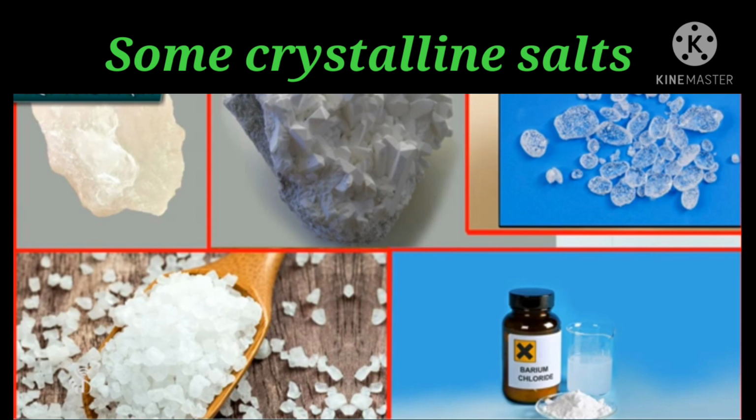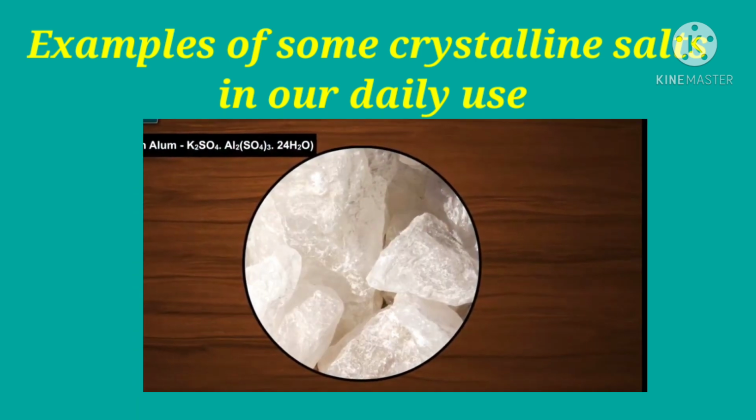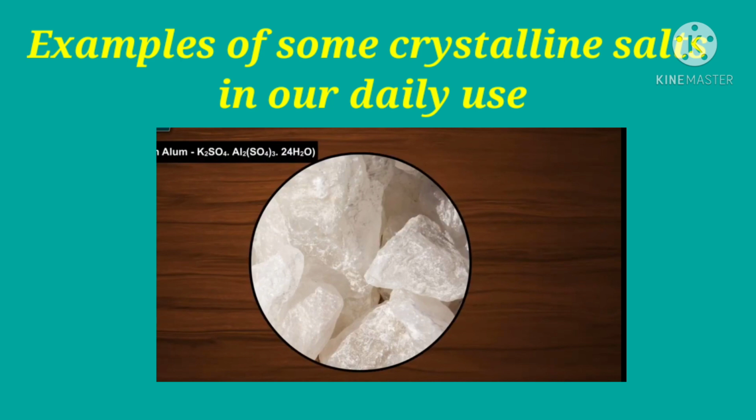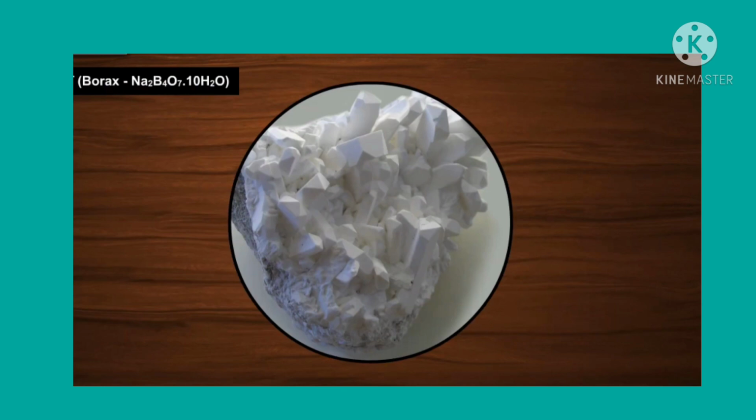Now students, let's study some substances in our daily use which contain water of crystallization. As we have studied in our earlier chapter, the water of crystallization in some salts. Now let's see some examples of crystalline salts used in our day-to-day life. First example is alum or potash alum. Its molecular formula is K2SO4.Al2(SO4)3.24H2O. Next salt is borax,